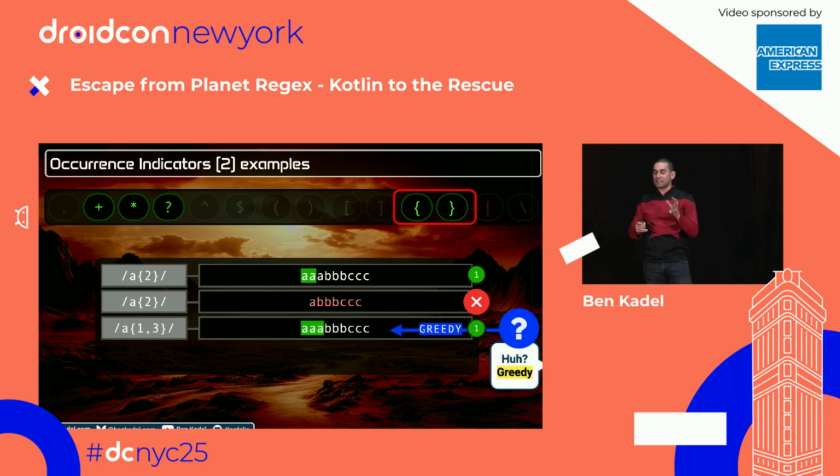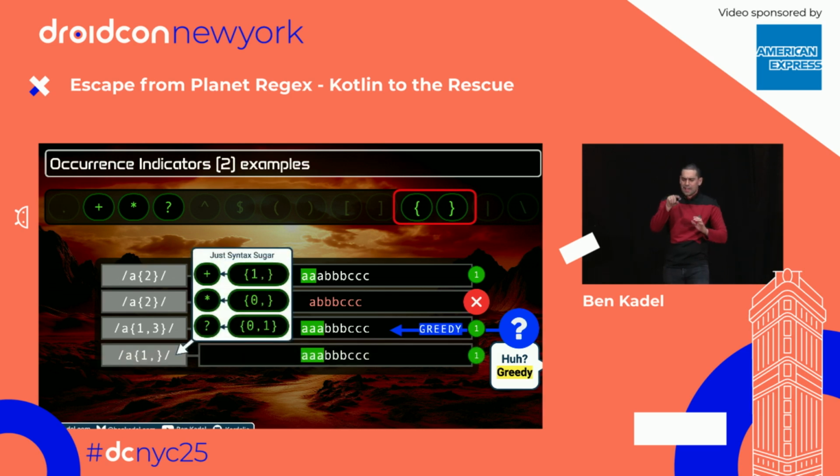Here's our first range. We're telling regex, I want to see either 1 A, 2 A's, or 3 A's. Inclusive. Our ranges are inclusive. And regex here has found all 3 A's. Why didn't it find just 1 A or 2 A's? And this is due to a concept called greediness, which we'll learn about in the next slide. You can also do sort of ambiguous ranges, where there's only 1 number defined in the range. Here we're telling regex, I want to see that A at least once, or many, many, many times. And hopefully, some of you are thinking, oh, we saw that earlier. That was the plus. And it just shows that the plus, asterisk, and question mark are essentially just syntax sugar for these kind of ranges.